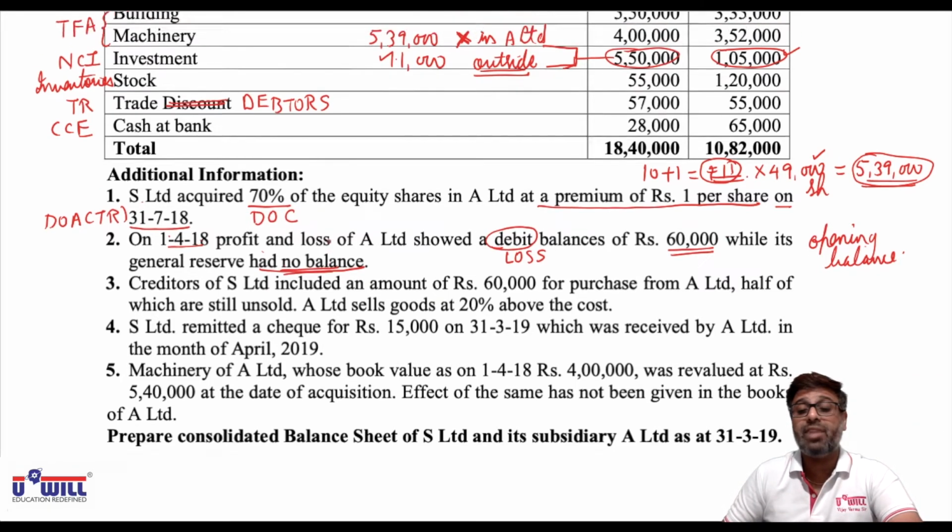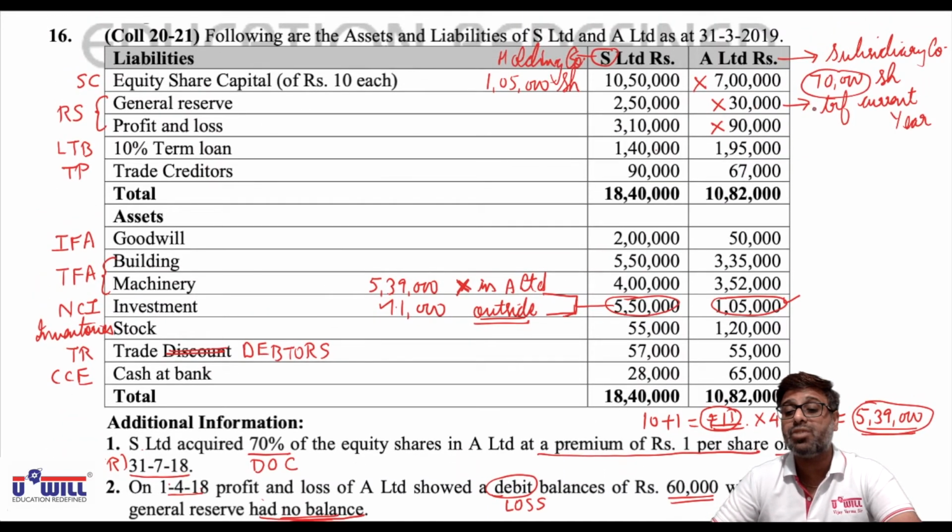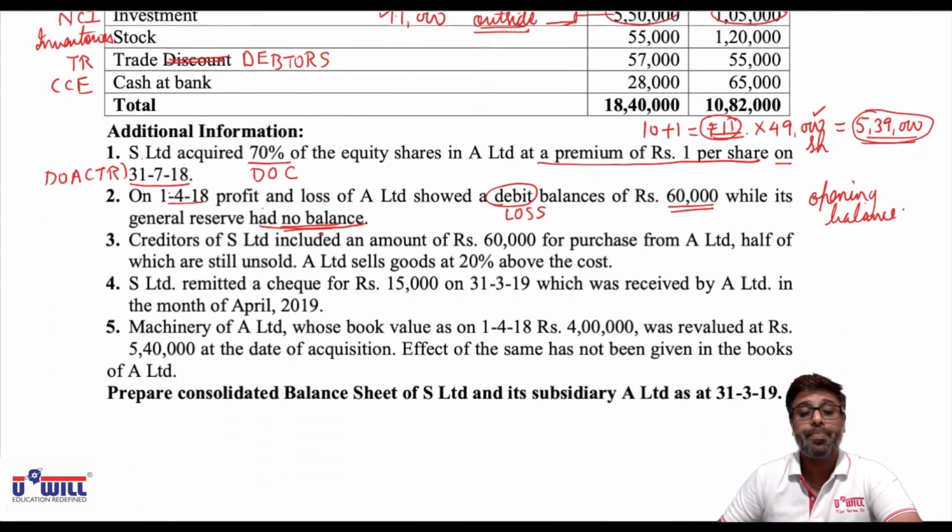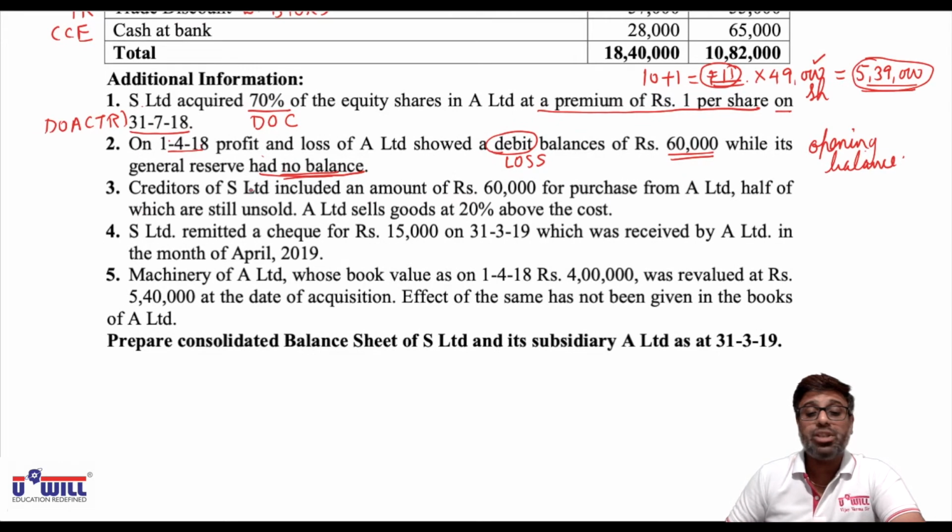So in the beginning of the year it had no balance, means the entire amount is transferred in the current year. Next. So this all will help us now in working note 4, not working note 3, working note 4. That is profit and loss account and general reserves workings.